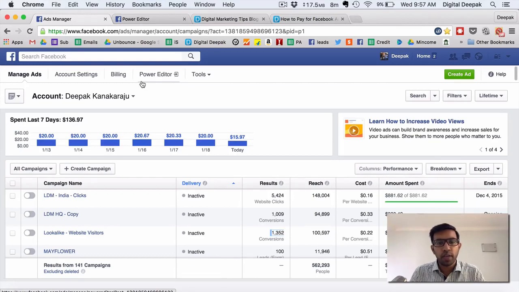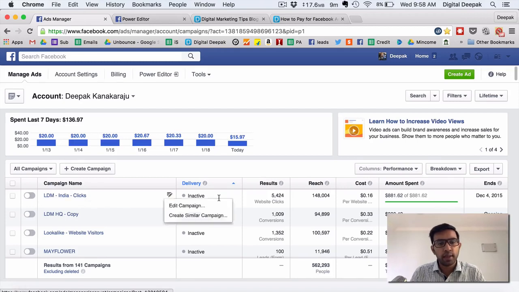Right now I am in the dashboard of my Facebook Ads Manager, and here you can see some of the campaigns that I have run previously. This particular campaign, which says LDM India Clicks, is for the Learn Digital Marketing campaign. You probably signed up from Facebook for this digital marketing course because I ran a campaign on Facebook. Right now you can see that I am spending $20 per day to advertise my free digital marketing course, and a lot of people are coming to my landing page and signing up for my free digital marketing course because I am running the ads on Facebook.